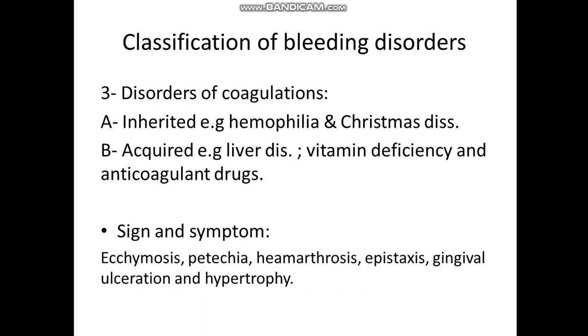There is another type of bleeding disorder related to coagulation factors. As I mentioned, it could be inherited or congenital, such as hemophilia or Christmas disease, or even Waldenström's, or could be acquired due to liver disease, because some of the coagulation factors are synthesized in the liver, such as factor 2, factor 7, factor 5, or factor 9. So any disease within the liver may lead to a bleeding disorder, or it could be due to renal disorder or renal failure, or related to vitamin deficiency and anticoagulant drugs.